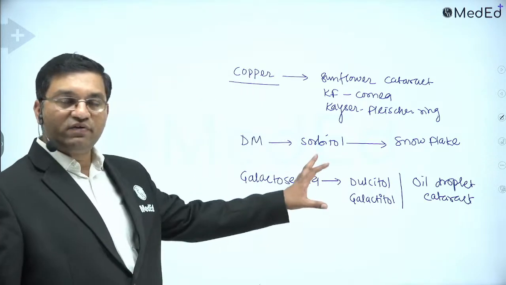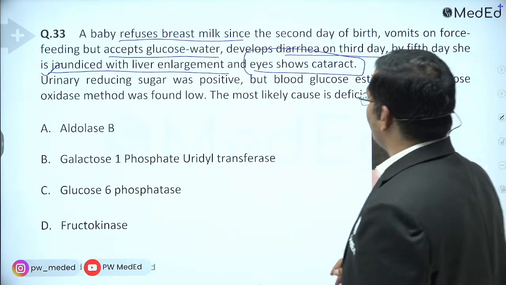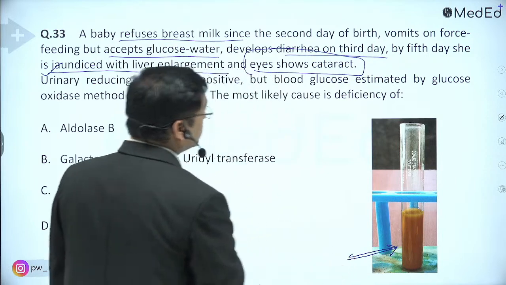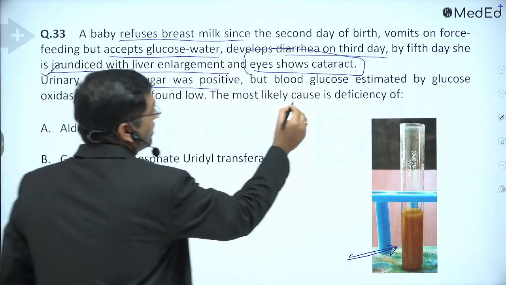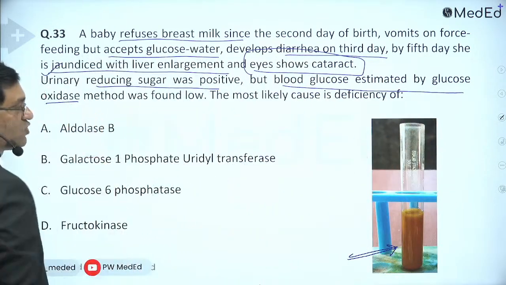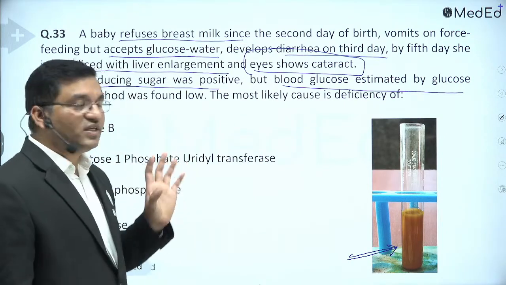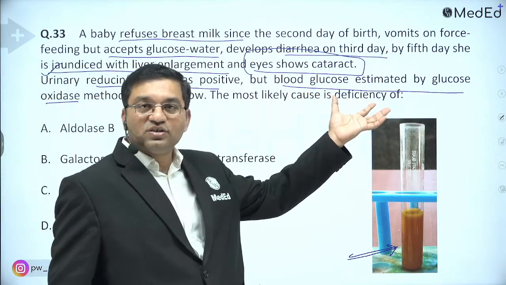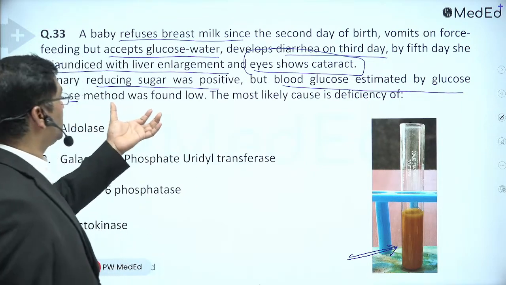Okay, so this is very, very important. This is the positive Benedict test. The urinary reducing sugar was positive, but the blood glucose estimation by the glucose oxidase method was found low.